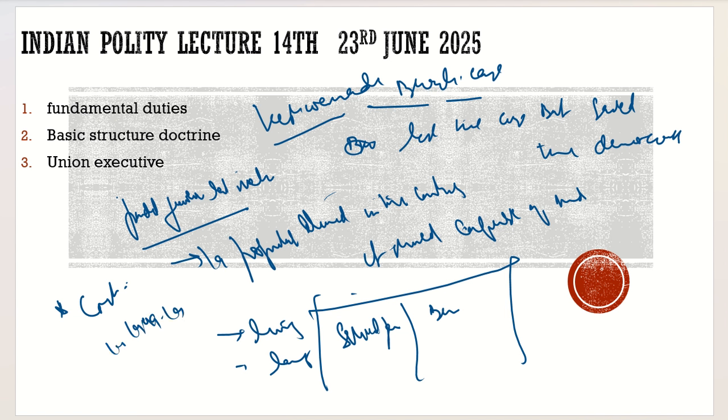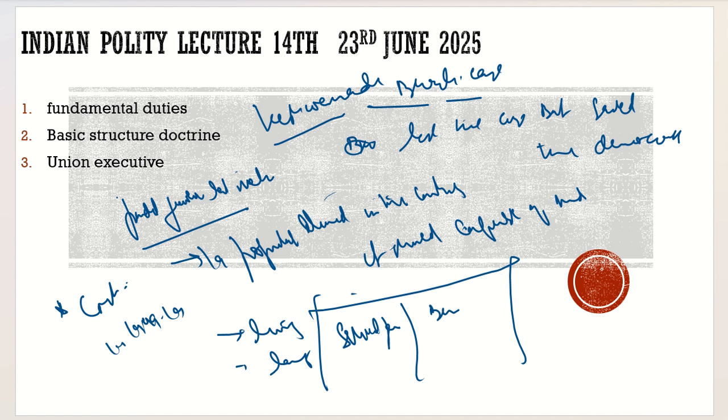At that time the situation was different. The understanding of the world was different. The needs of the people were different. The education level they had was different. So taking all those things into consideration, what was the need of that time, what was the popular demand of that time, the constitution was framed.